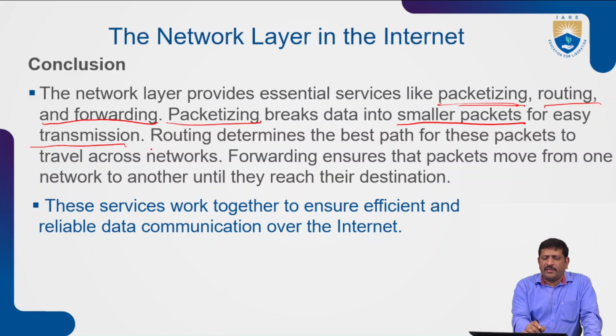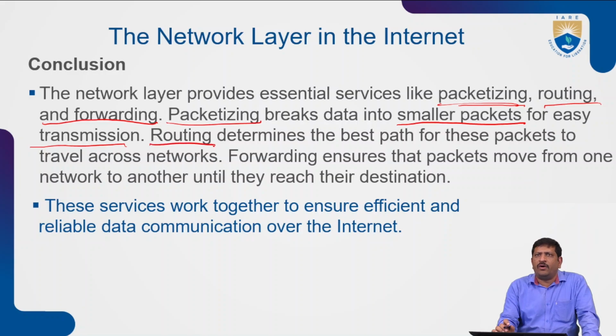And routing: the outcome of routing is determining the best path, meaning the optimal path, which reduces the traveling cost. The best example for routing is the traveling salesperson problem.